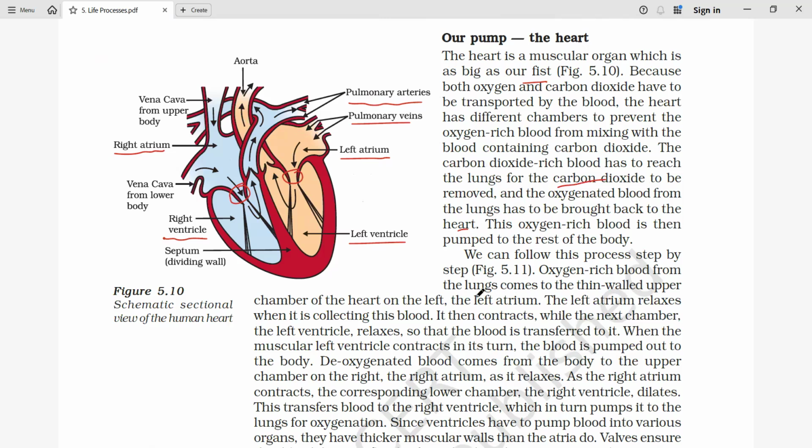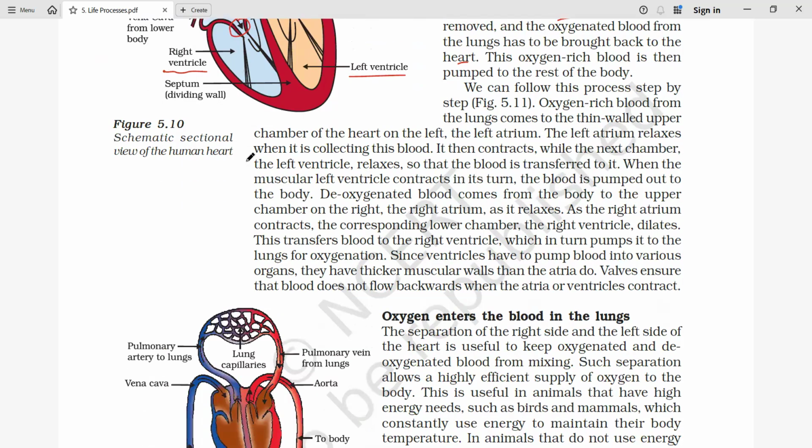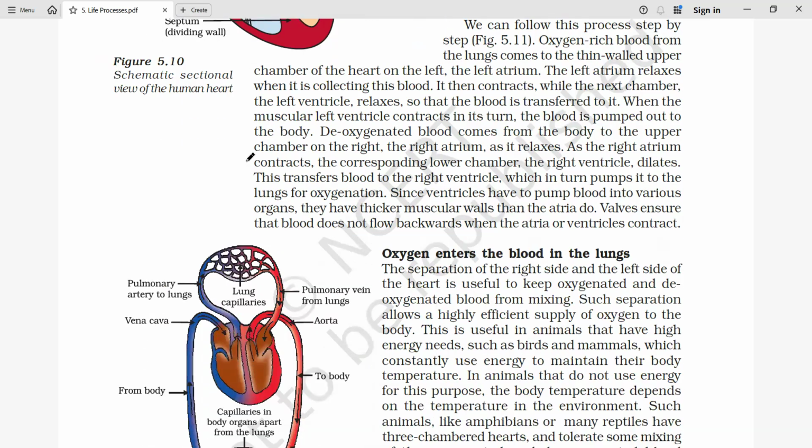So now we'll see in detail how this process is going to take place. So यहाँ पर क्या हुआ? First we have seen these four chambers. Okay. So later we have one more diagram. With the help of that, we are going to see how this process is going to take place.